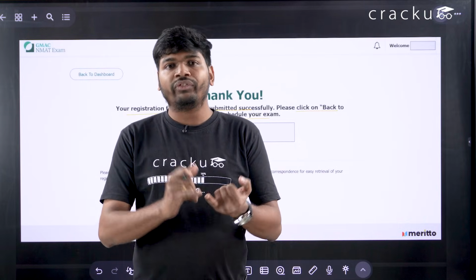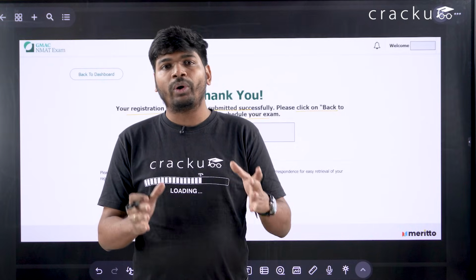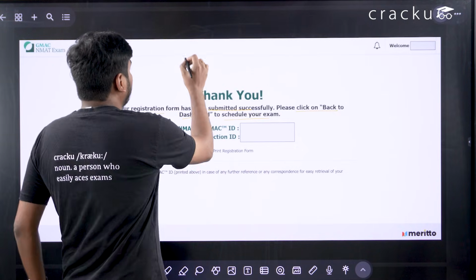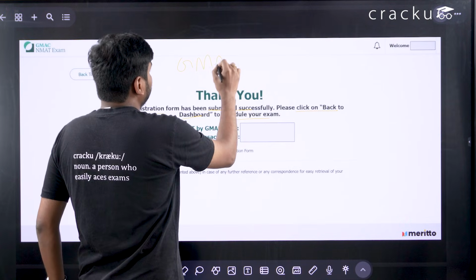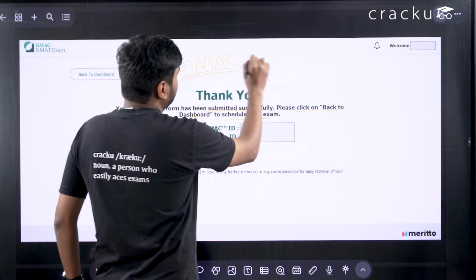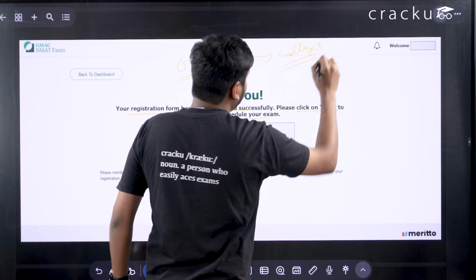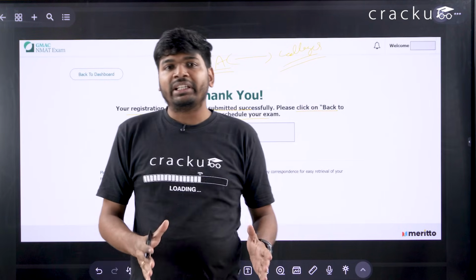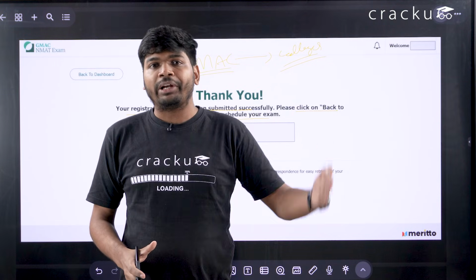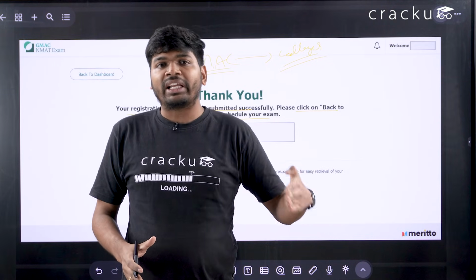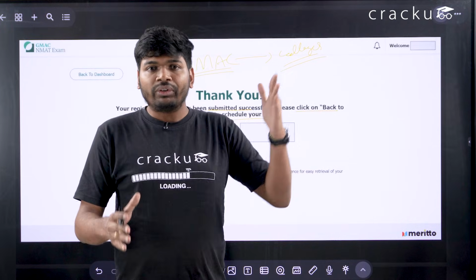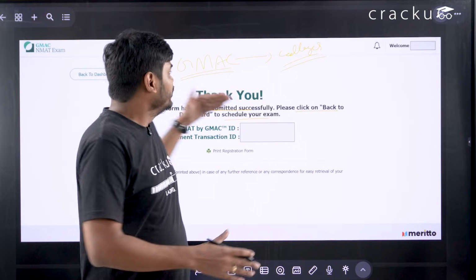You have selected few colleges, few programs where you want the GMAT to send your scores. So they will send the scores to the colleges, and you have to fill the college form separately. For example, if you are applying to KJ Somaya, you have to fill the KJ Somaya form separately, but your score will be shared by GMAT.